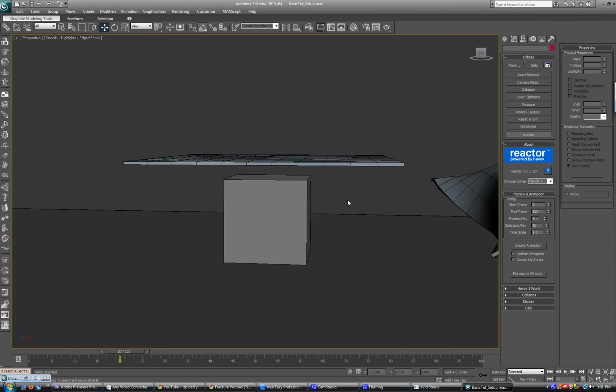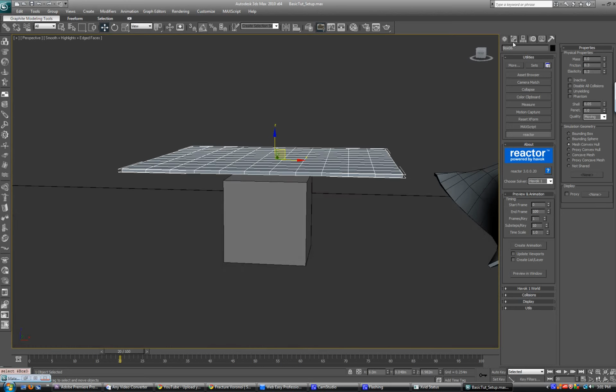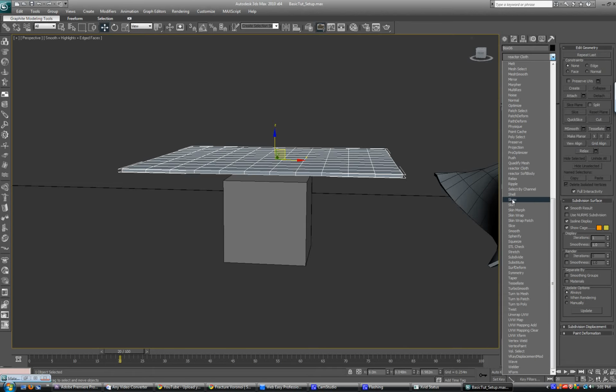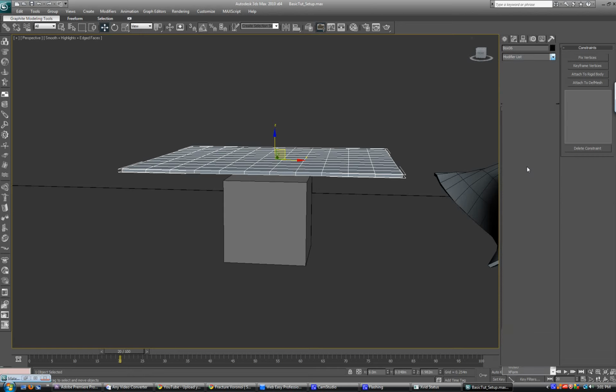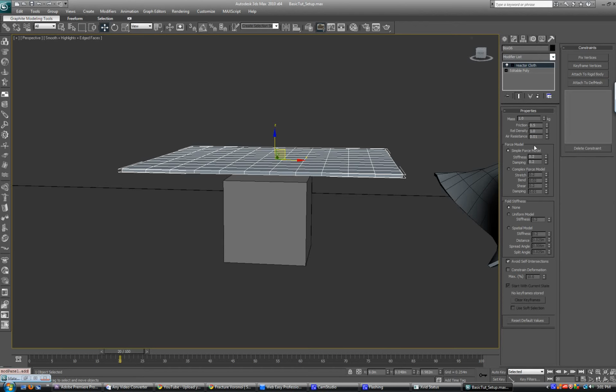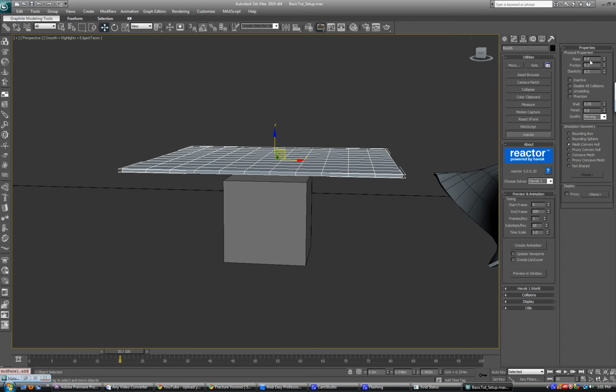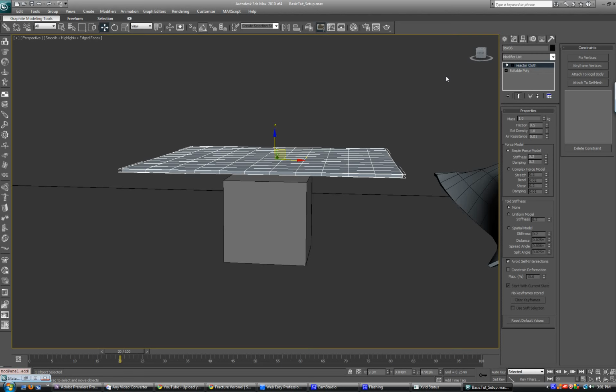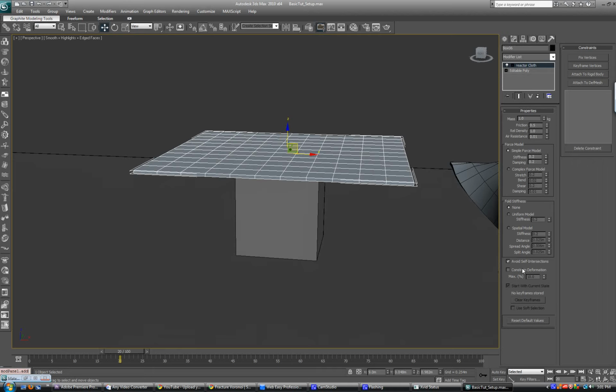So what I'm going to want to do is select the cloth, go to the modifier panel. I'm going to make it a reactor cloth. There's an actual reactor cloth modifier. If I add this, you'll see all of its properties. These properties override the properties in the utility panel. These physical properties mean nothing to the reactor cloth. So now that we have reactor cloth, when you first create it, avoid self-intersections is checked off. You're going to want to check that box. You don't want the two sides of the box to go through itself. So that makes sure it doesn't happen.